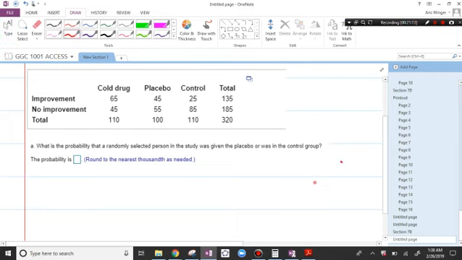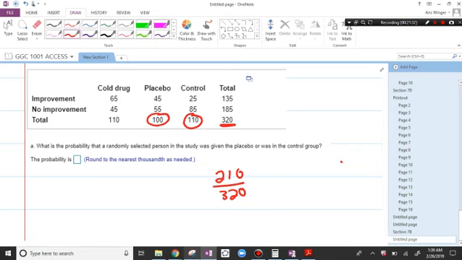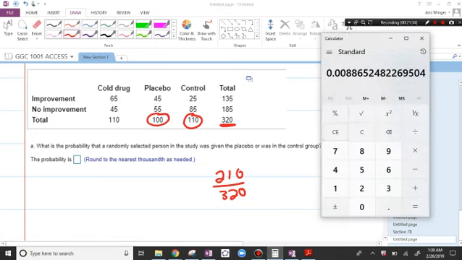Given the placebo or in the control group, no overlap, that's 210 out of a total of 320. We'll put that in. Let's see if that works.